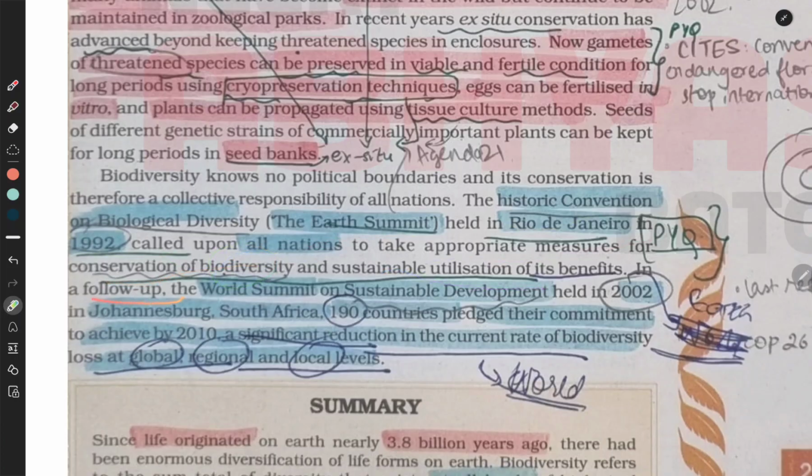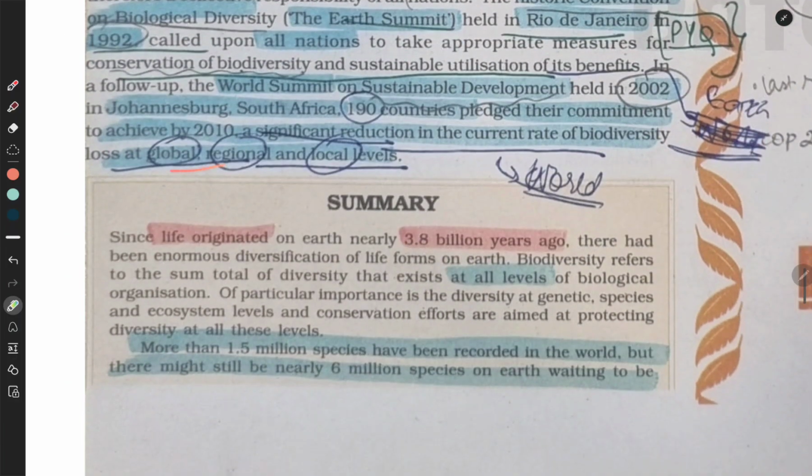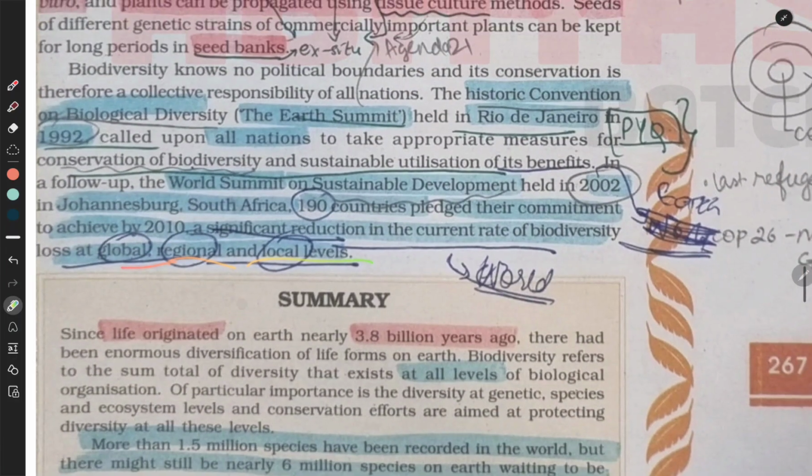In a follow-up, the World Summit on Sustainable Development held in 2002 in Johannesburg, South Africa, 190 countries pledged their commitment to achieve by 2010 a significant reduction in the current rate of biodiversity loss at global, regional and local levels.